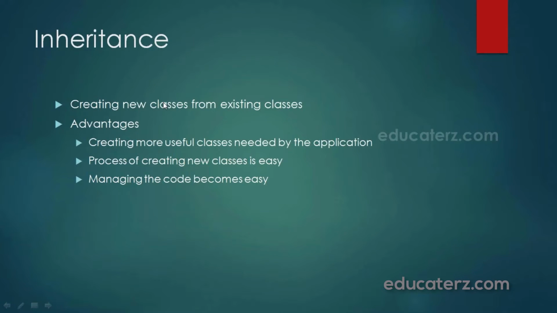Next is inheritance. Inheritance creates new classes from the existing classes so that the new classes will acquire all the features of the existing classes. A good example for inheritance in nature is parents producing children and the children inheriting the qualities of the parents.